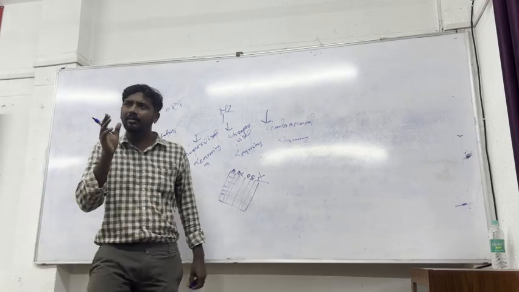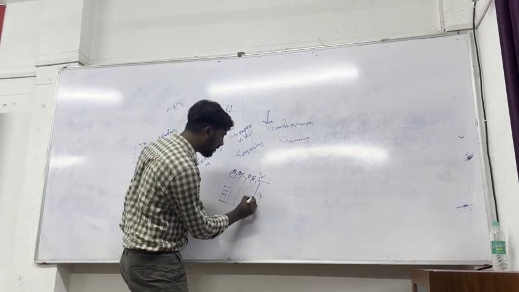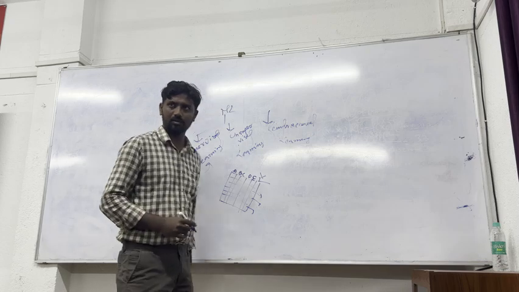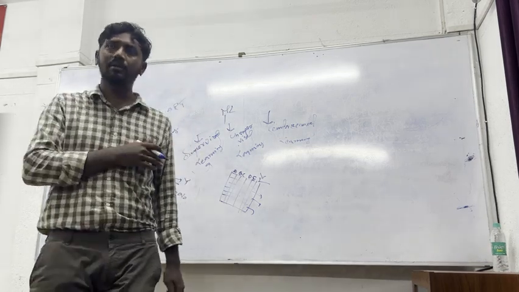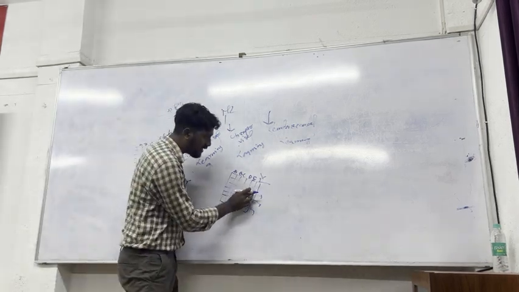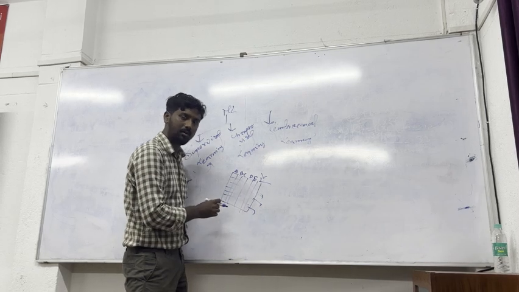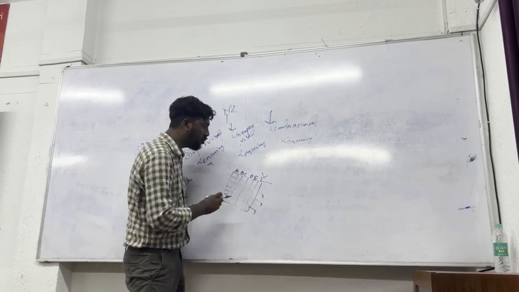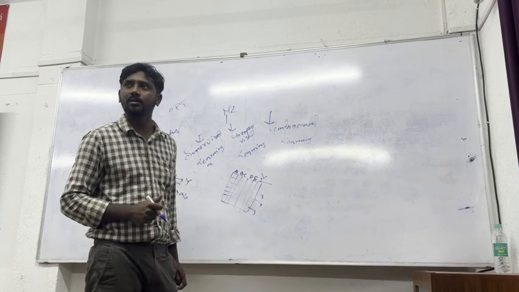Maybe in some real-time data, some values will be missing. That means the data is not labeled. In some portions we cannot see whether anything exists there or not. In that case, we have to use unsupervised learning.